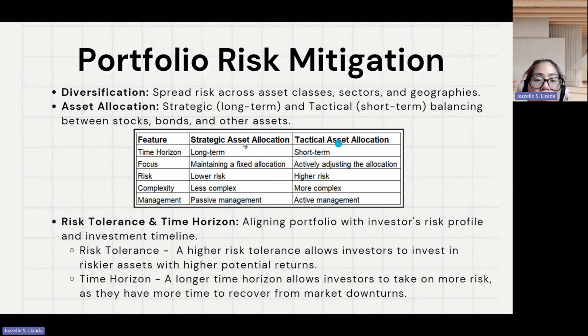Then tactical allocation has a short-term investment horizon and focuses on actively adjusting the allocation. So it is a more aggressive approach, since it needs to be adjusted actively based on current market conditions and economic forecasts. It involves higher risk because